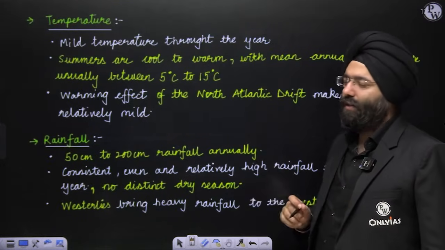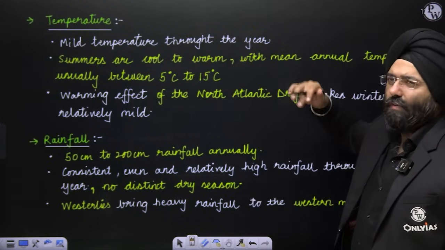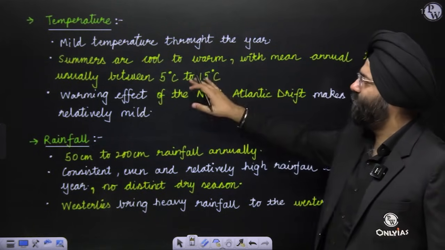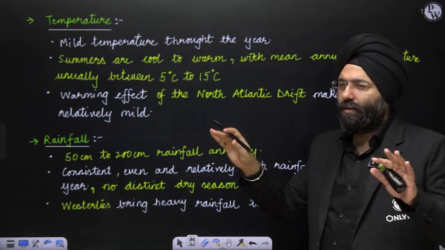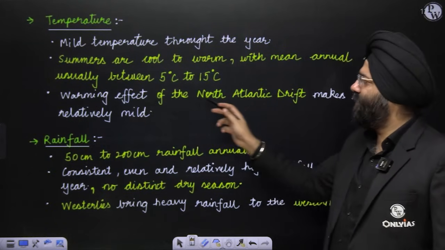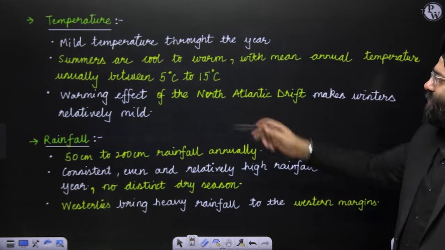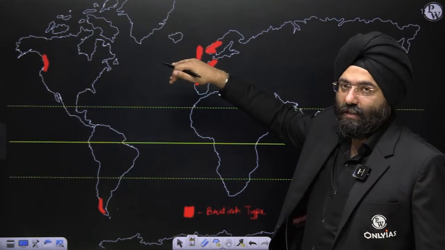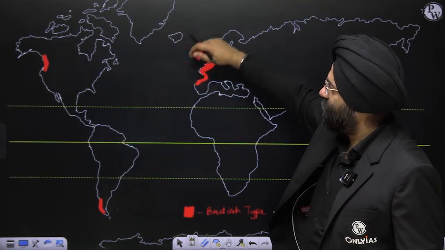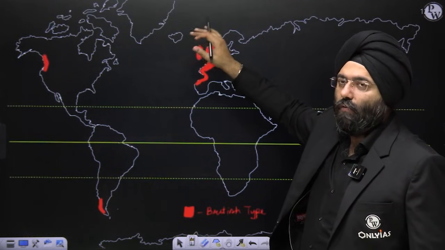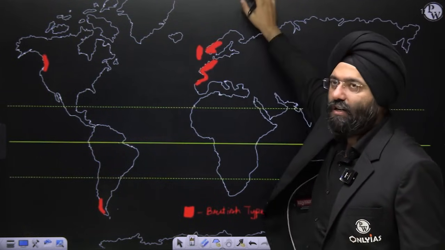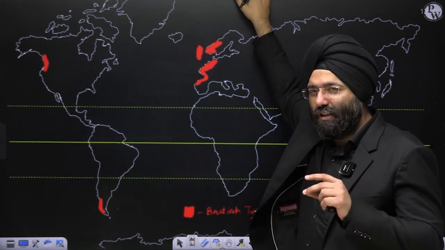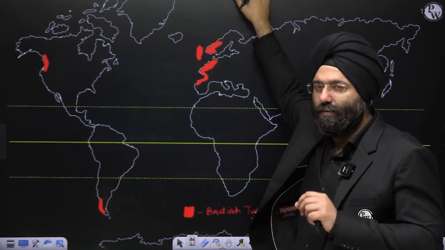Let us see what is special in them. Mild temperature throughout the year. Summers are cool to warm, with mean annual temperature from 5 to 15 degrees Celsius. So it is very moderate, cool for everybody to stay. The warming effect of the North Atlantic Drift makes the winters relatively mild. Even during the winters, you know that the Gulf Stream moves and extends in the form of the North Atlantic Drift. Those are warm currents which make these coastal regions very favorable to stay in even during the winters. That is why the coasts in these regions are not frozen even during the winter months, right?